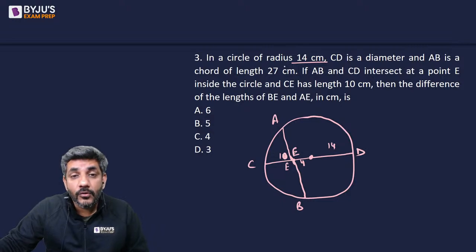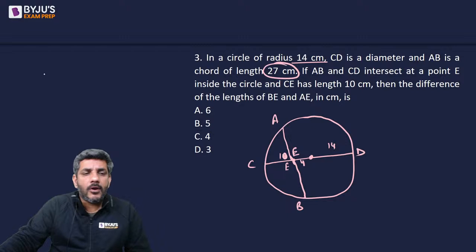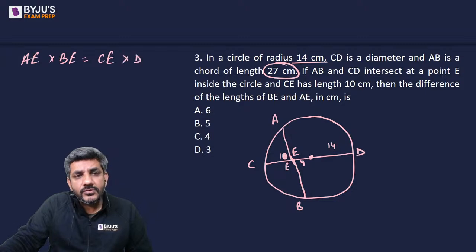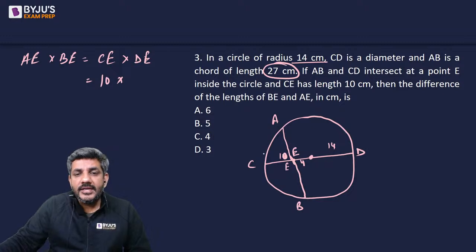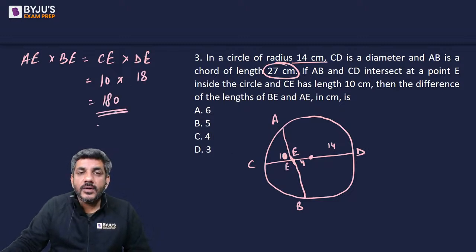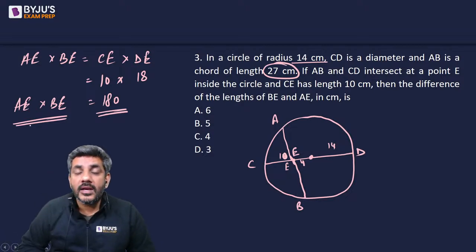And I have already been told the length of the chord is 27. Now there is a single property in circles, that is AE is to BE is equal to CE is to DE. अब CE किसके बराबर है? CE is equal to 10. DE किसके बराबर है? DE is equal to 18. So I have the total product as 180. So AE into BE is equal to 180.